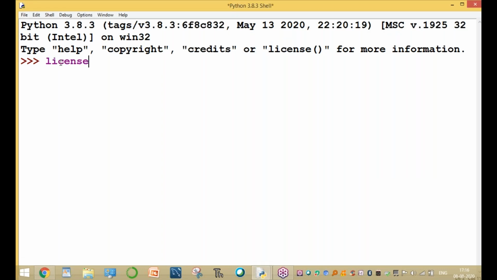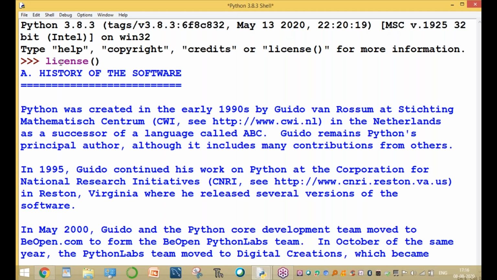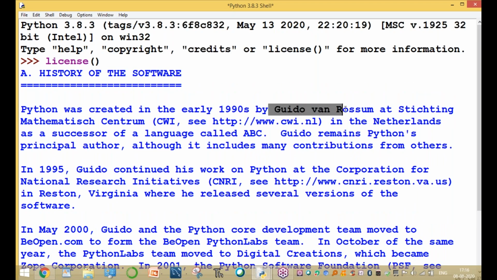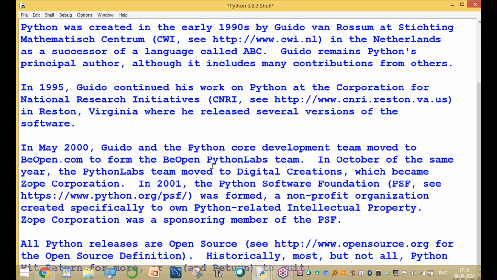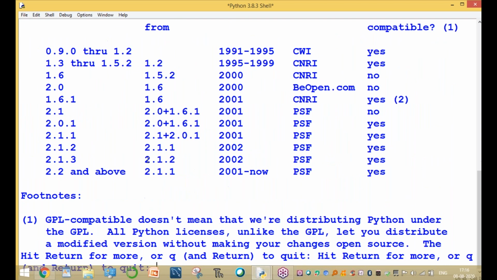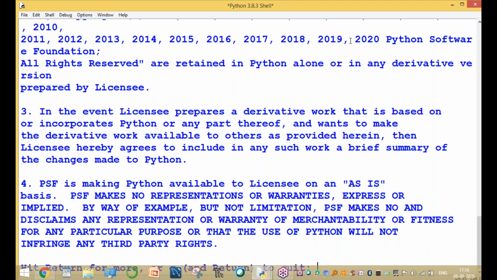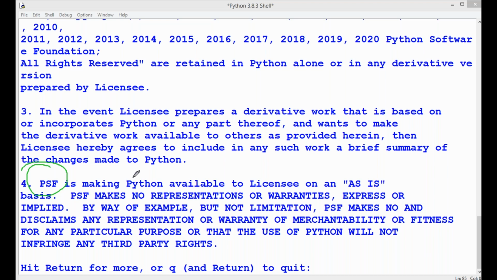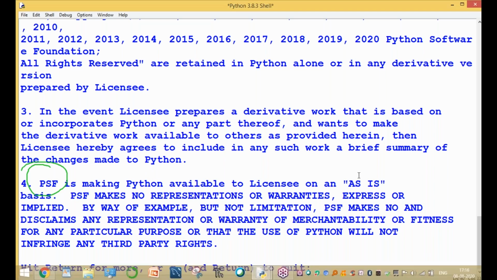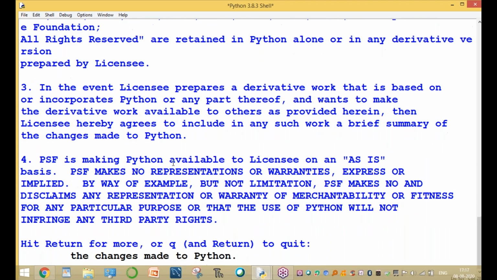One is the license message. The license displays the entire license of Python. Python was created in the early 1990s by Guido van Rossum, a mathematician, and so on. It is the entire information about Python. It is maintained by the Python Software Foundation, the PSF organization. Press Enter to go to the next page. Python Software Foundation is the licensing body for all these applications. Clear? Next, press Enter again, and so on.